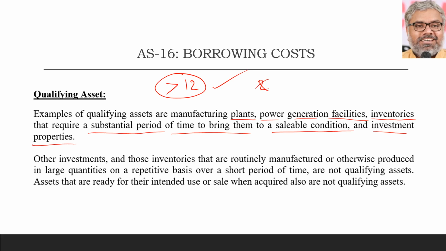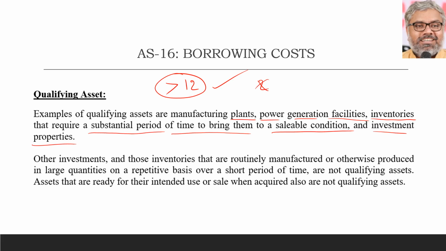If not, only two options, yes or no. Substantial period, yes or no. Yes, then it is a qualifying asset. Yes, that means capitalize. Other side, substantial period, no, that means it is not a qualifying asset. Then automatically charge the interest to P&L account. So there is nothing special or new that we can bring here. It's all about finally finding out two options, whether an asset is a qualifying asset or not. And naturally that depends upon whether that asset takes a substantial period of time to bring it into existence.